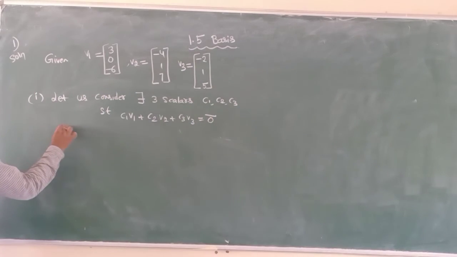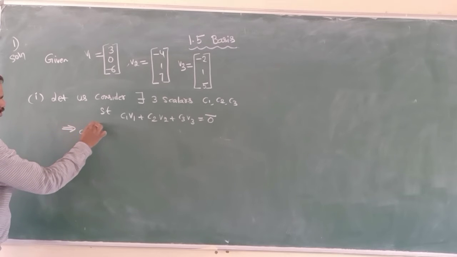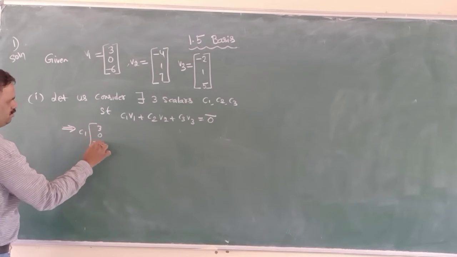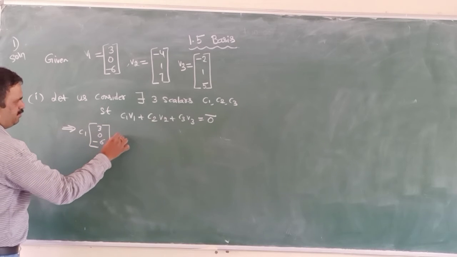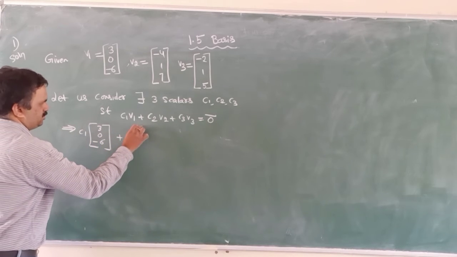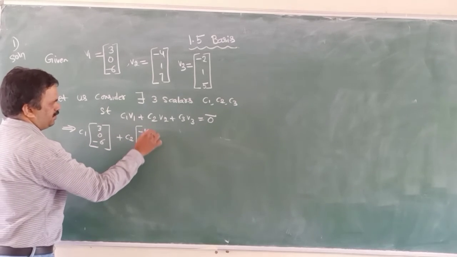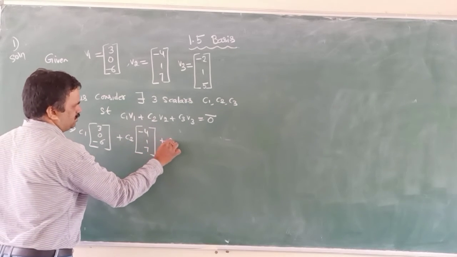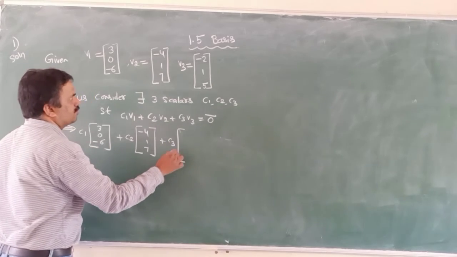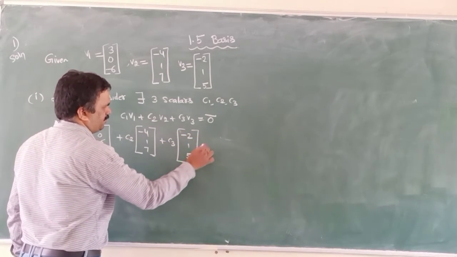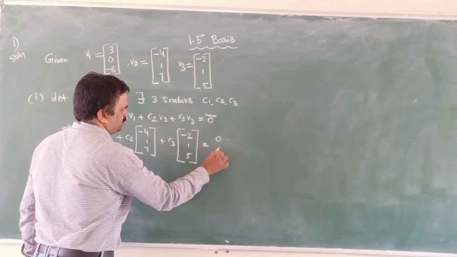That is, C1 into V1, which is 3, 0, -6, plus C2 times -4, 1, 7, plus C3 times -2, 1, 5, equal to 0, 0, 0.